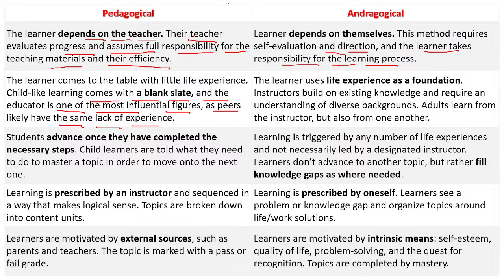Then in pedagogy, students advance once they have completed the necessary steps. And in andragogy, learning is triggered by a number of life experiences and not necessarily led by the designated instructor. So it is happening by themselves. The adults are learning by themselves, and the teacher's role is not active, it's secondary. The primary role is of the learners only.